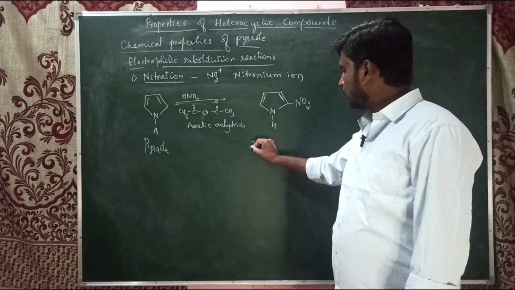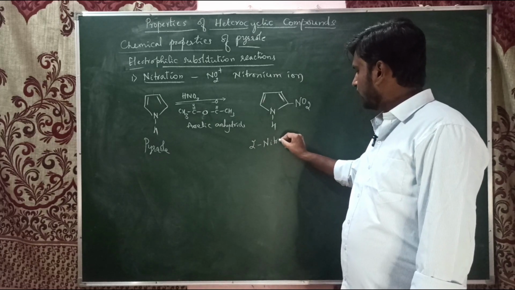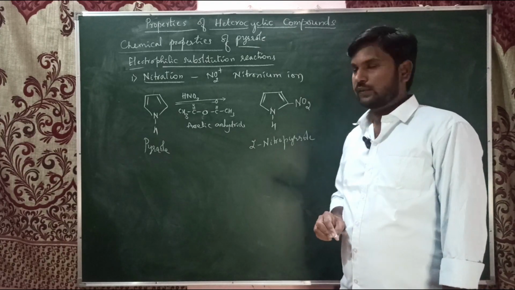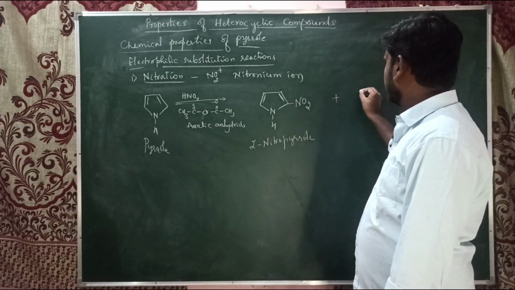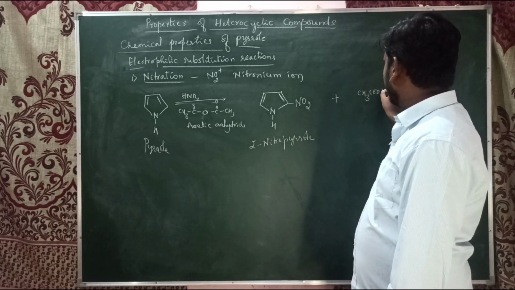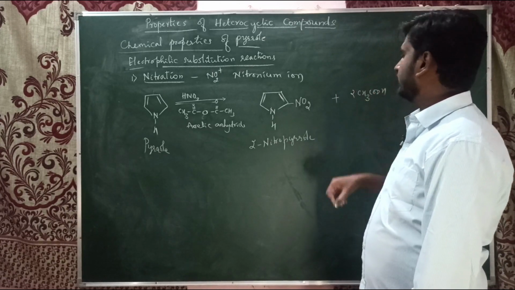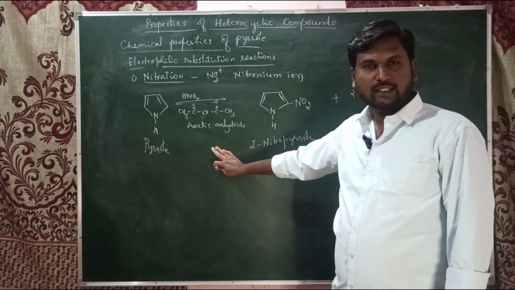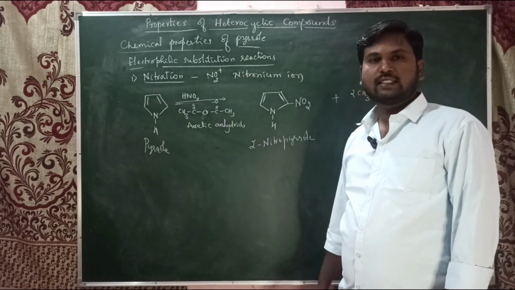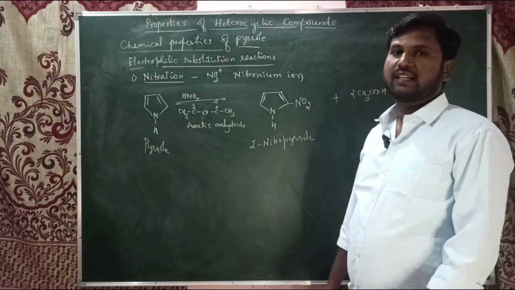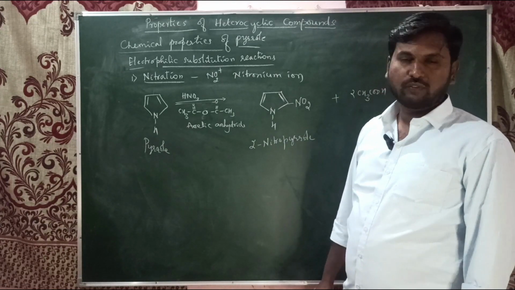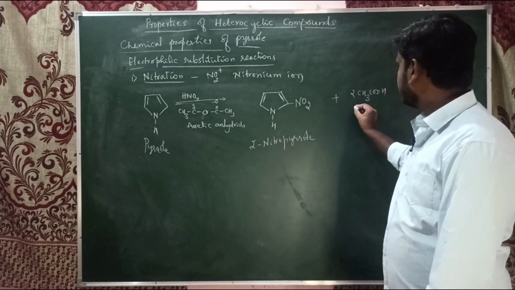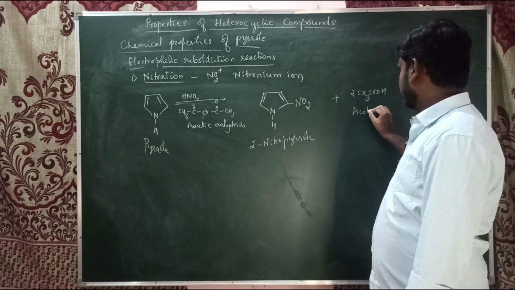So it is 2-nitropyrrole, along with 2 molecules of acetic acid, CH3COOH. So when pyrrole is treated with nitric acid in the presence of acetic anhydride, it readily undergoes nitration, an example of electrophilic substitution reaction, to give us 2-nitropyrrole. The byproduct is acetic acid.